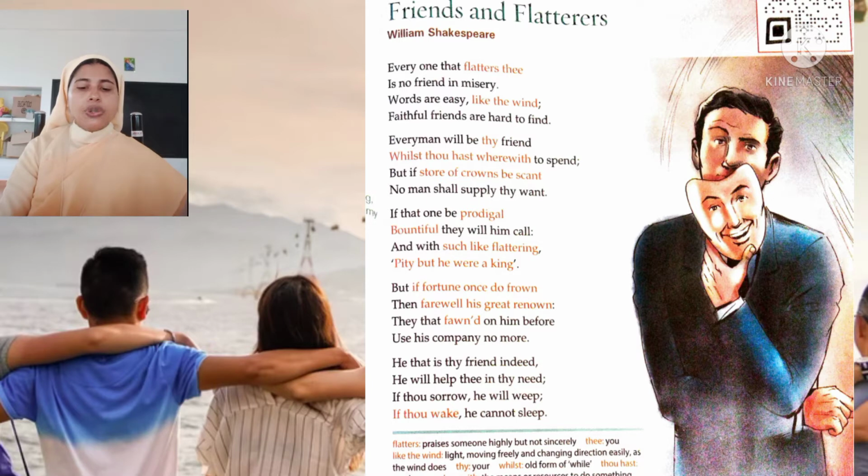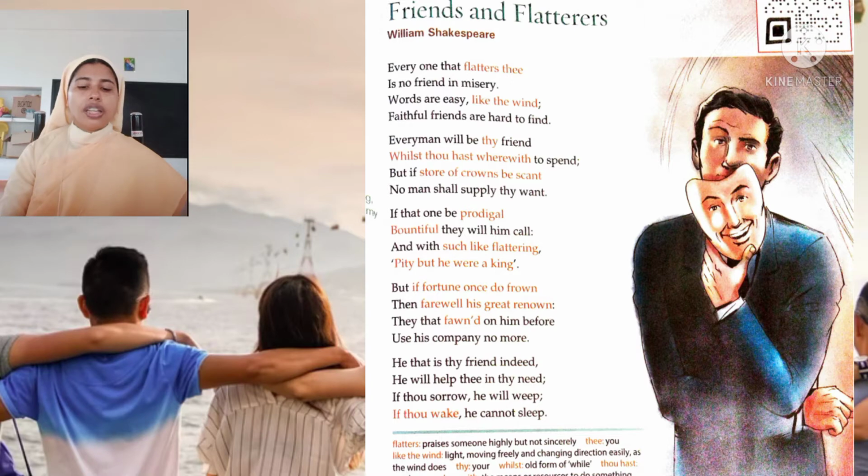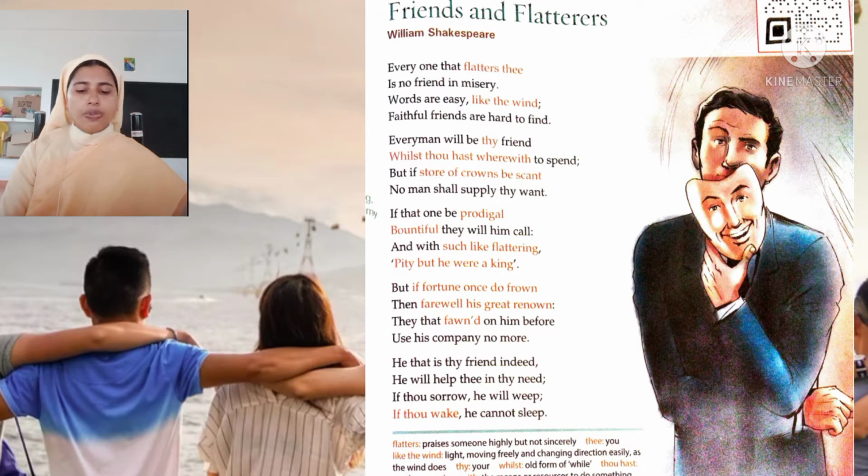But if store of crowns be scant, no man shall supply thy want. If that one be prodigal, bountiful, they will him call. And with such like flattering, pity but he were a king. But if fortune once do frown, then farewell his great renown. They that fawned on him before use his company no more.